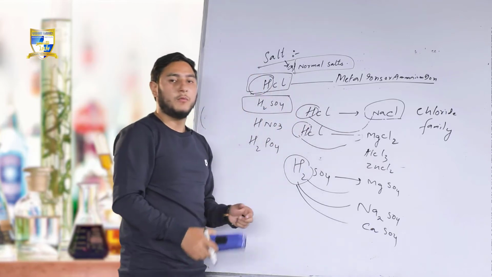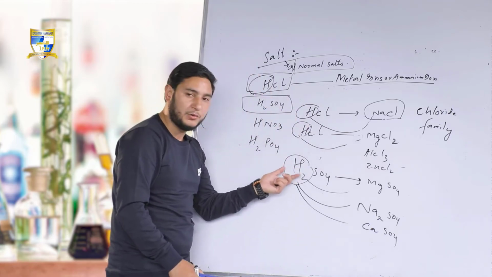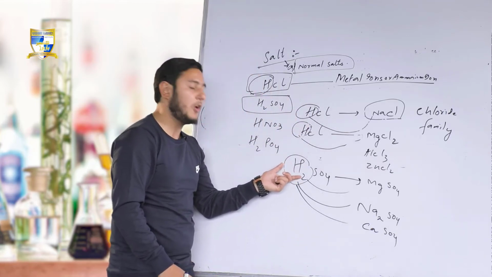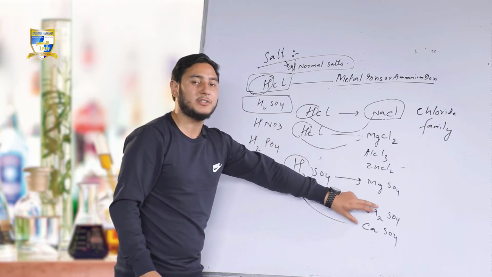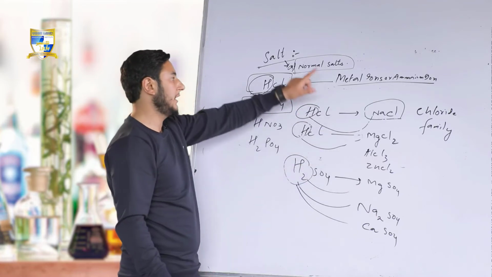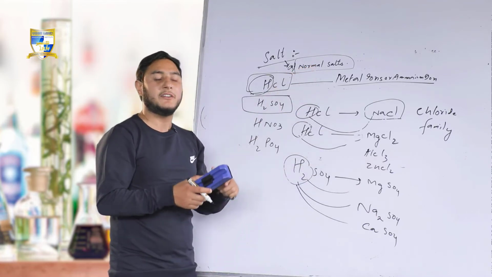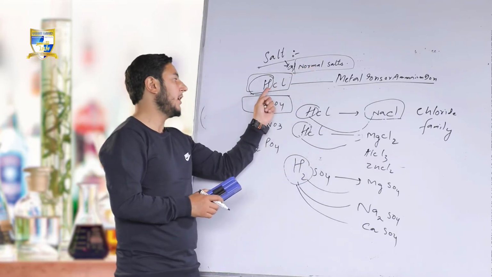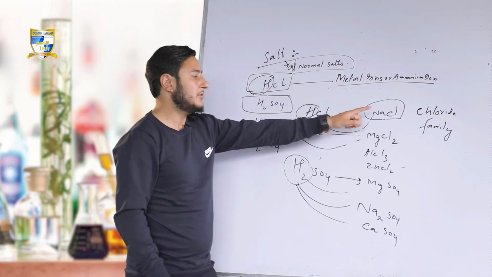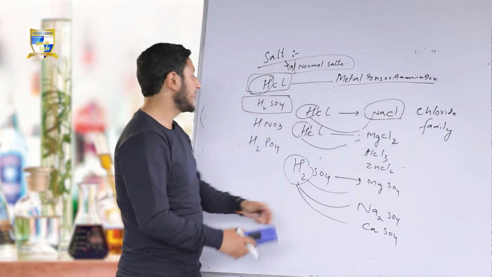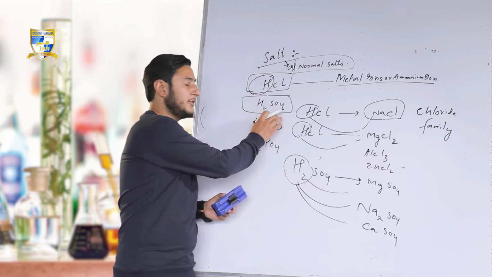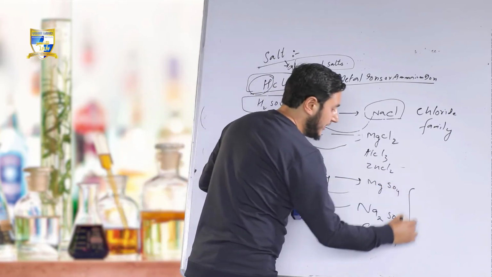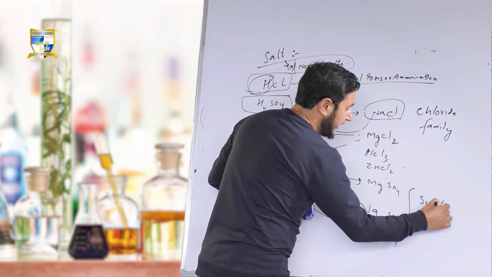So what we have to do, we just have to replace the hydrogen part of an acid by the metal atoms or metal ions or ammonium ions. The salts obtained are called normal salts. Normal salts have different families. If the salts are obtained from HCl, the family is called the chloride family. If the salts are obtained from sulfuric acid, H2SO4, the salts belong to a family called the sulfate family.